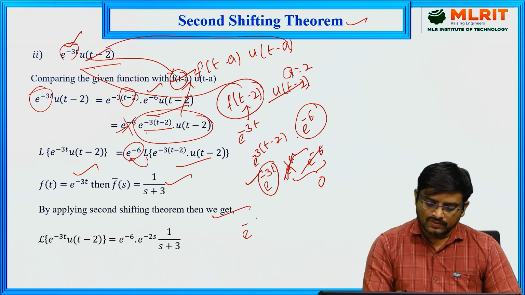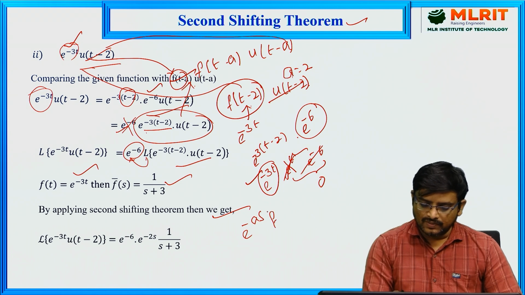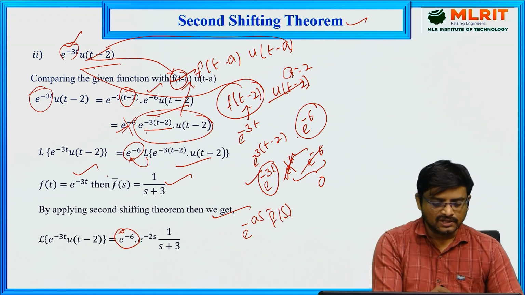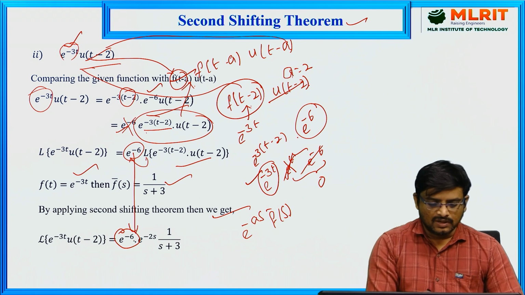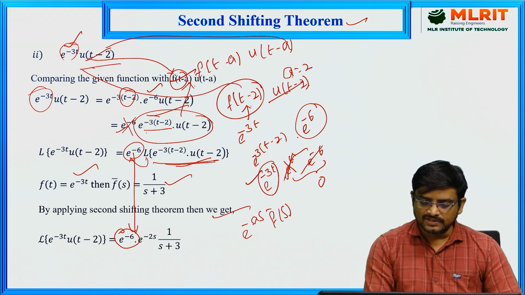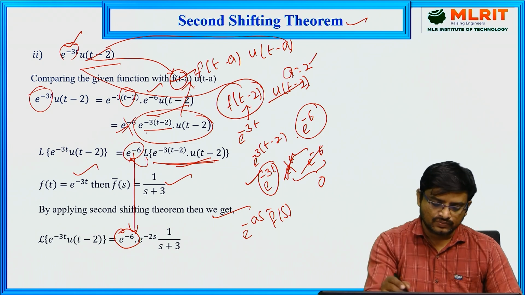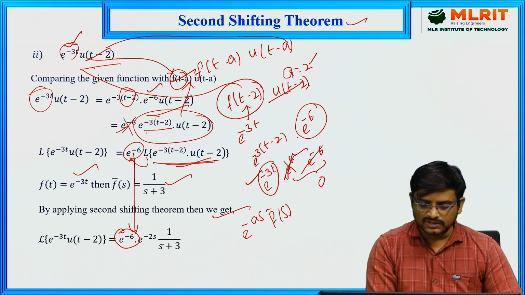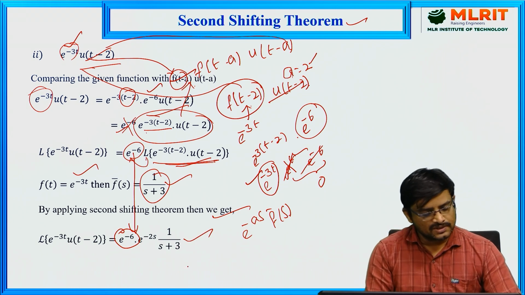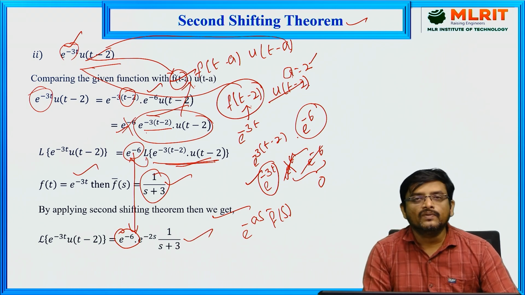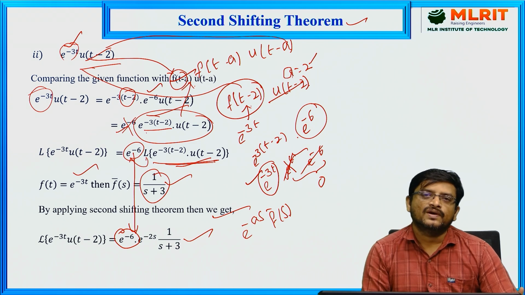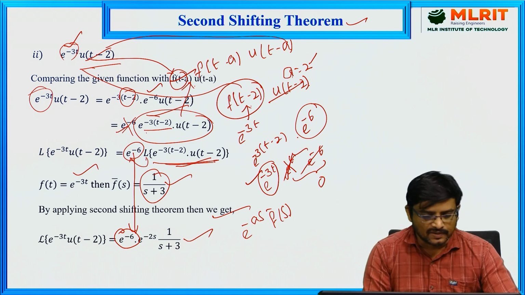That is e power minus as into f bar of s. So e power minus 6 is a constant here, and in place of this, use the formula e power minus a s. What is our a here? 2. So e power minus 2s into f bar of s. Replace this, and we can get our required Laplace transform for the given function using the second shifting theorem.